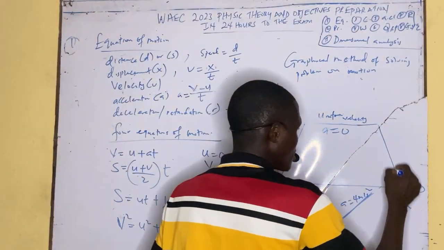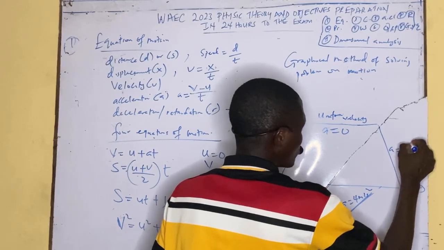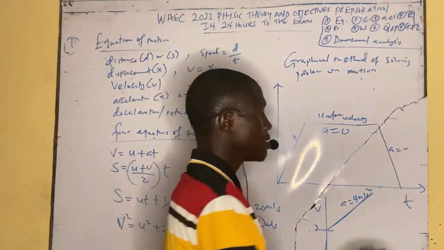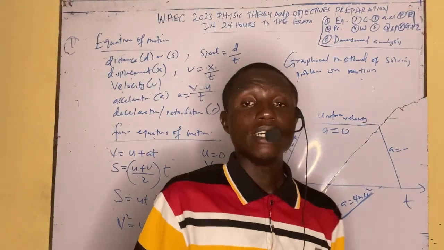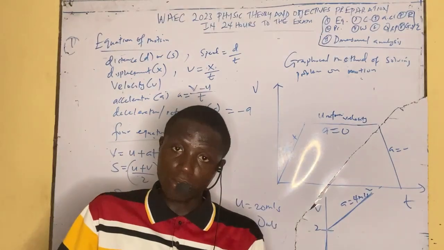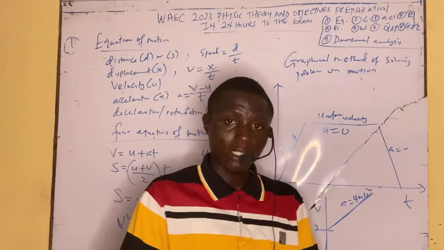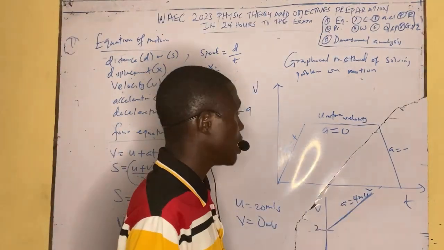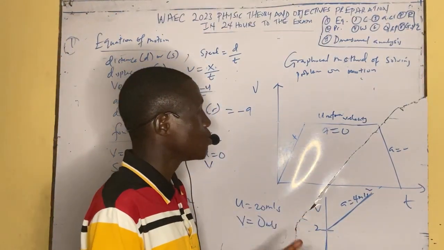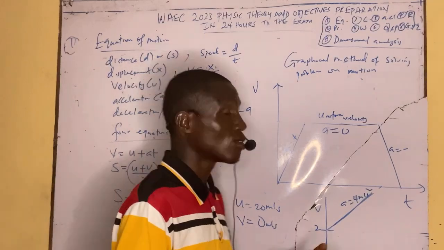Then you may say the body now decelerates back. Decelerate means that A here is minus. Decelerate means it comes back to rest, reducing its velocity. So that's that about that. Now, that's how you interpret questions using the graphical method under motion.